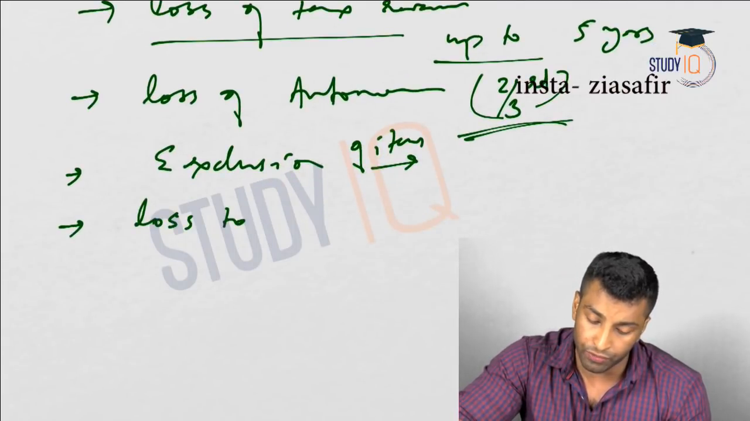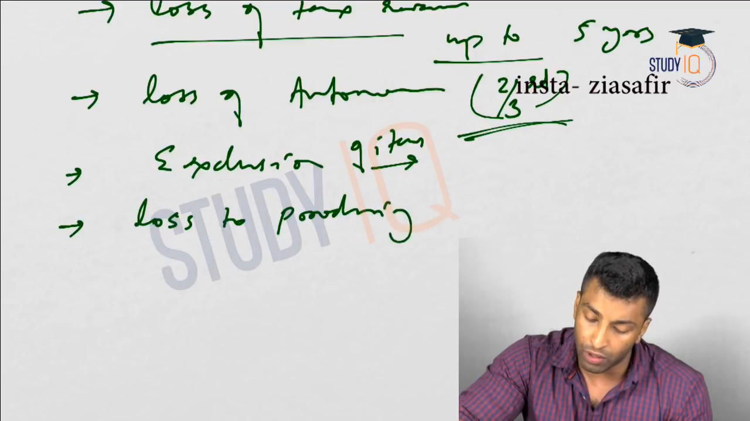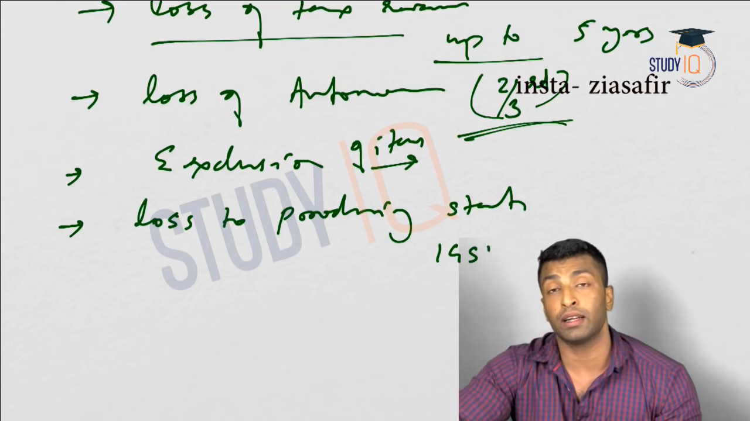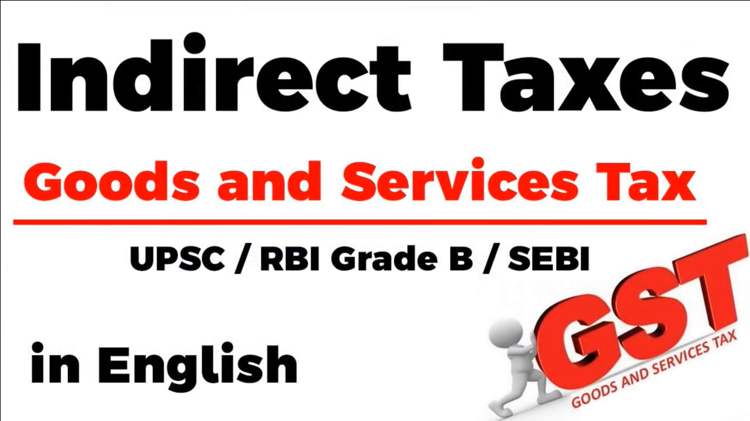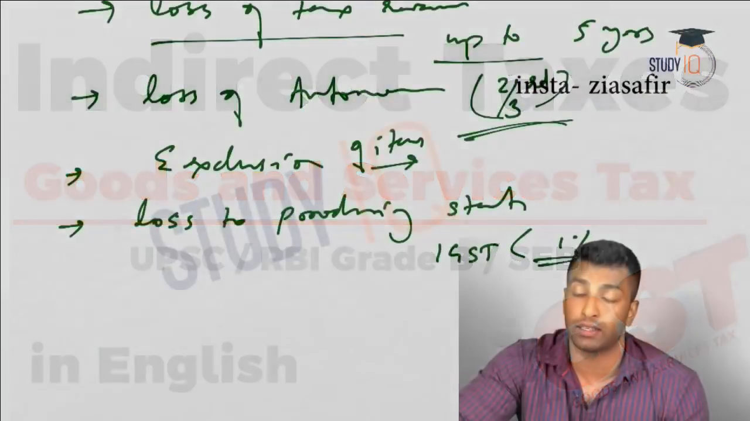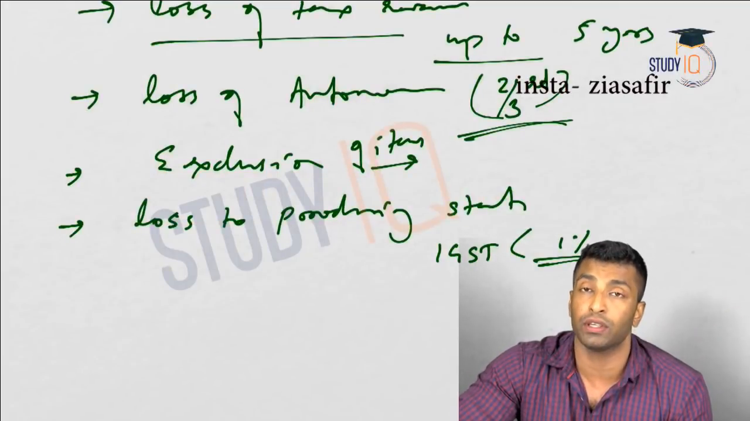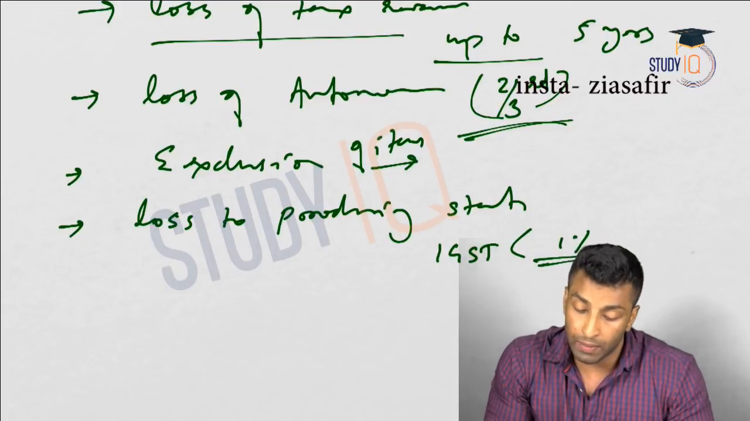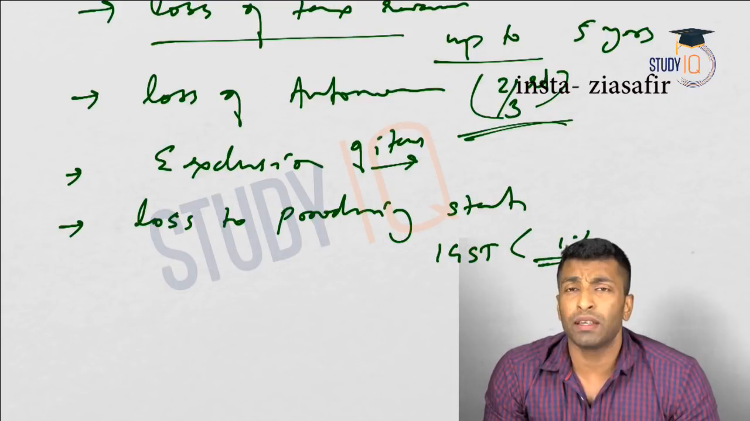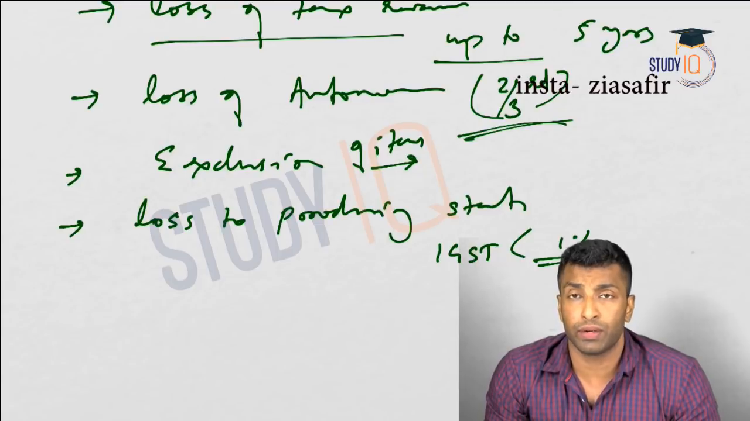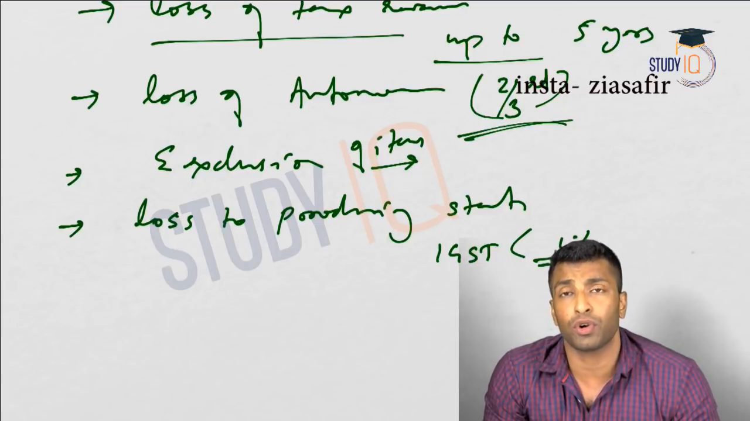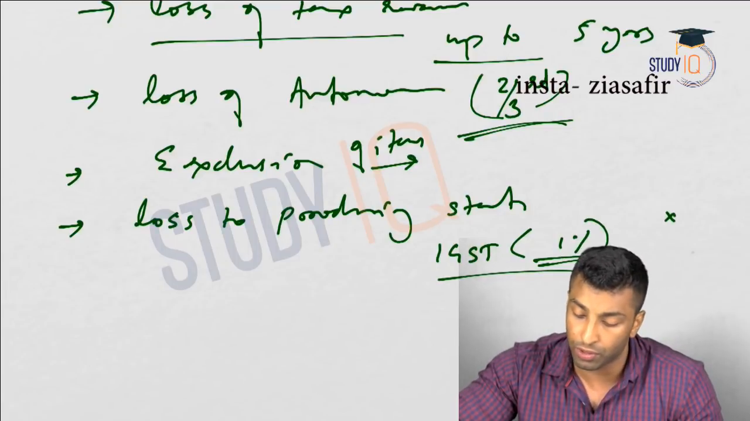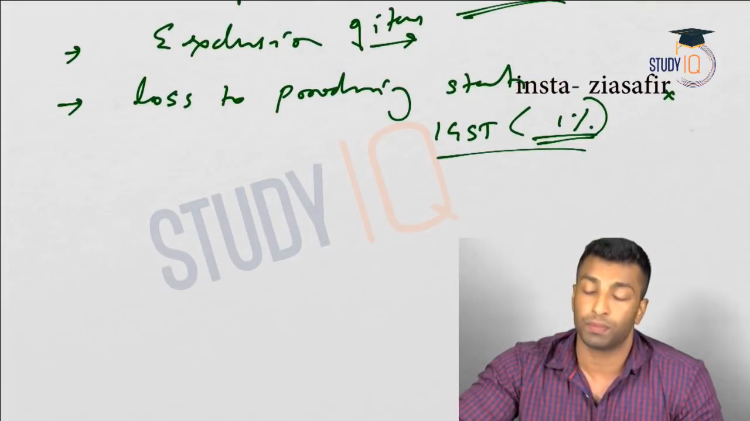And then loss of producing states. This point I have discussed already. So under this IGST, integrated GST will be collected, and 1% additional tax will be collected and will be distributed to the producing state. But this was later abolished. I told you there is a disadvantage in this, and because of Congress protest and the opposition protest, it was actually abolished. Congress opposed it strongly, so this was abolished later.